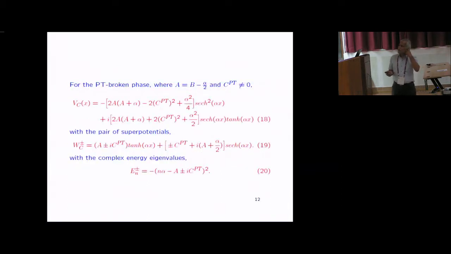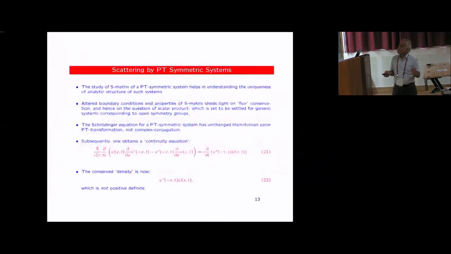Now let us look at this broken phase a bit more carefully. Just for the sake of completeness, you start with CPT not equal to 0. And as I told you, when A is equal to n alpha, this flow goes away, and this plus-minus merges. So i squared gives you minus, so it's positive energy. And the corresponding wave function has an oscillatory character. So fine, these are basically like engineering kind of things with an explicit potential. You find all those things nicely.